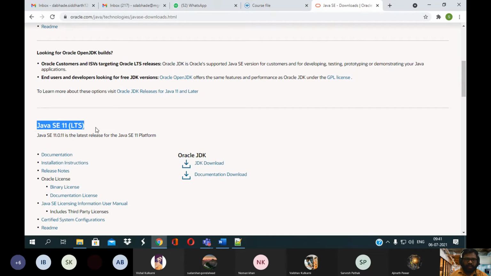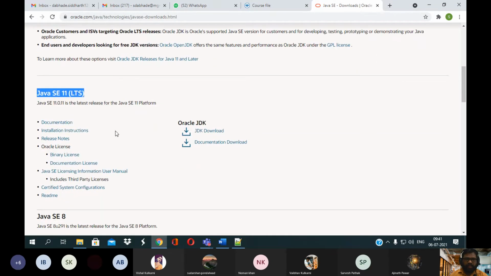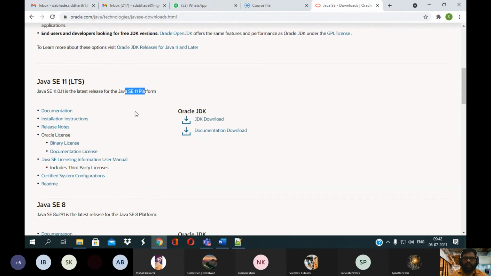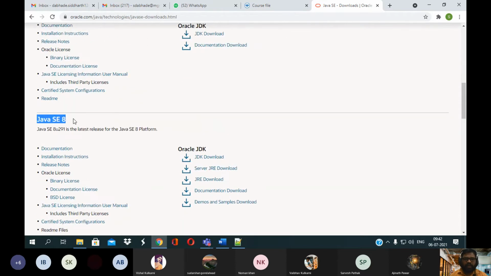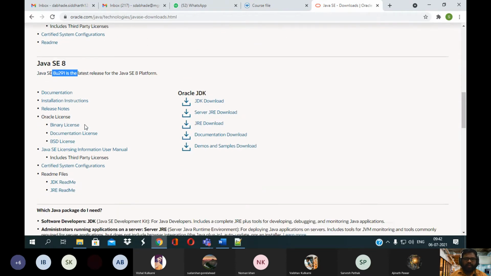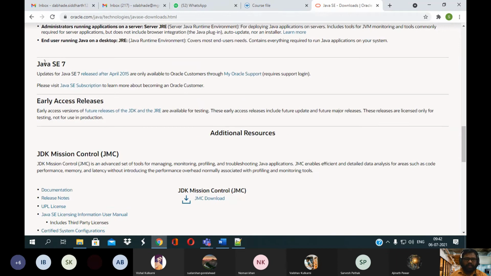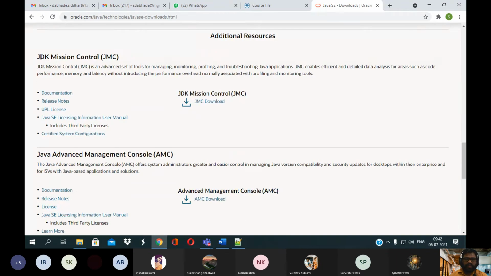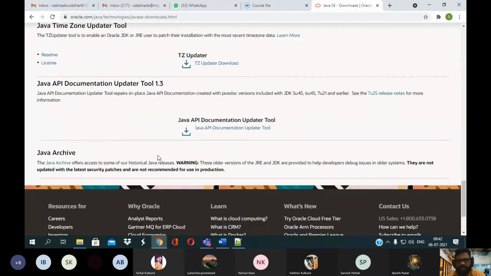You can also see the previous release versions, like Java SE 11, the LTS release, then Java SE 8, 7, and JDK Mission Control.